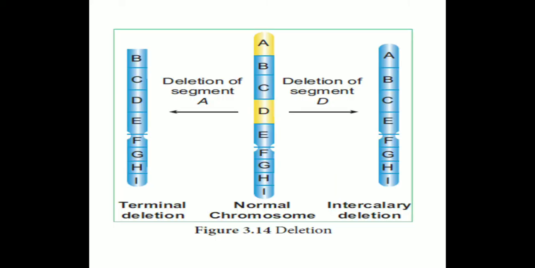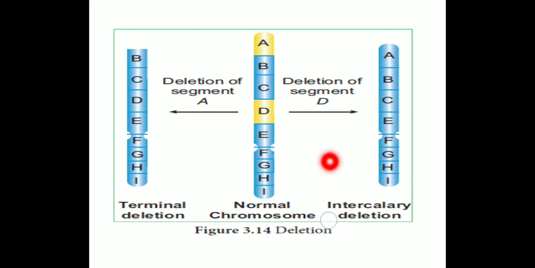See the picture. This is the deletion. This one is a normal chromosome. The genes are arranged in a linear order: A, B, C, D, E, F, G, H and I. Deletion is classified into two types, namely terminal deletion and intercalary deletion.